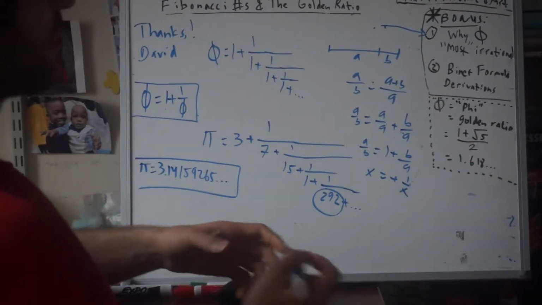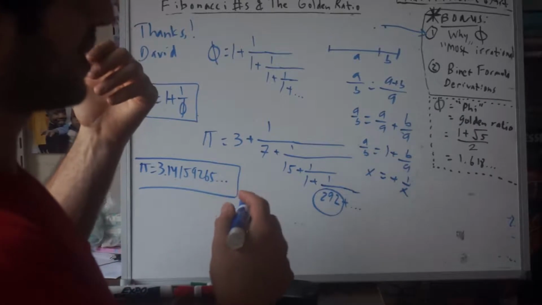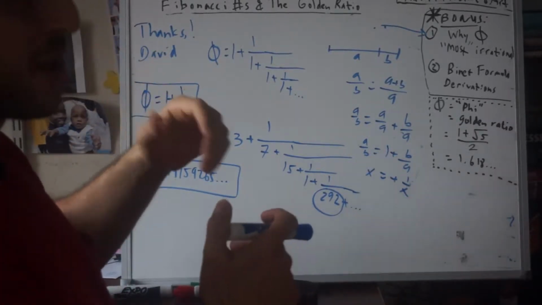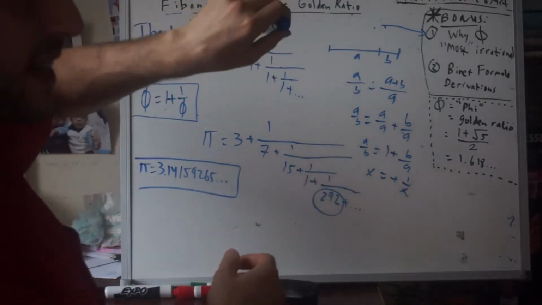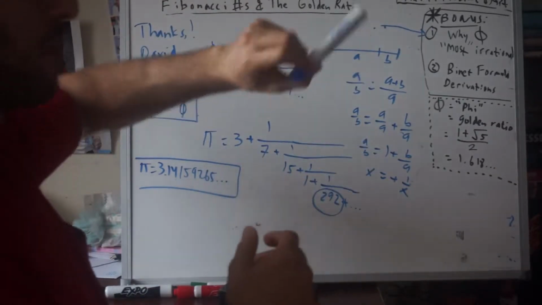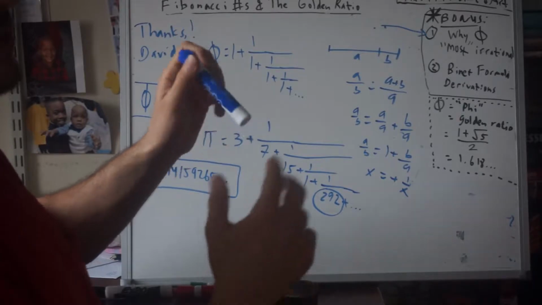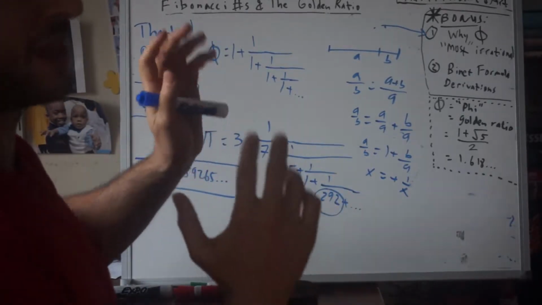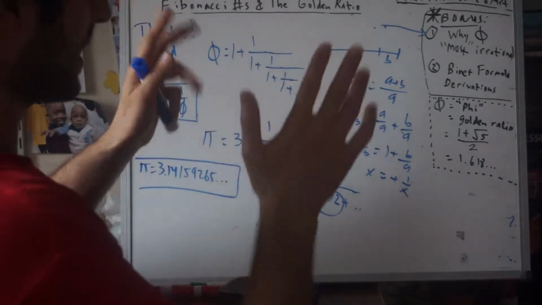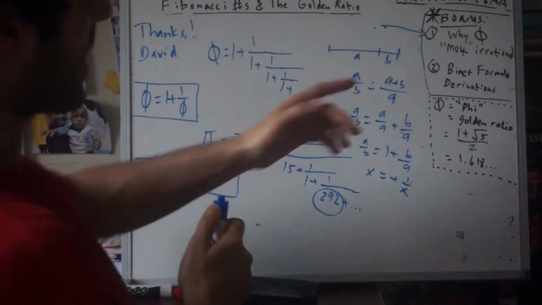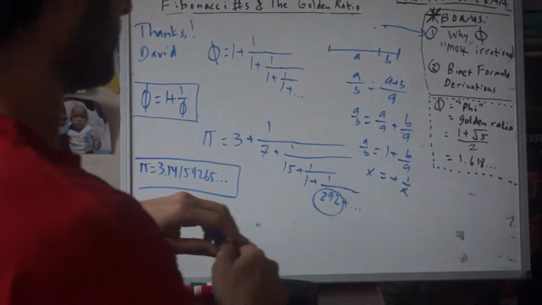Alright, so to tie this into the previous Fibonacci numbers and golden ratio video, we talked about leaves and that special angle, and why plants might prefer this special angle, although I wasn't convinced that they prefer it. I sort of suggested it might just be an outcome. In any case, why is phi the most irrational number?